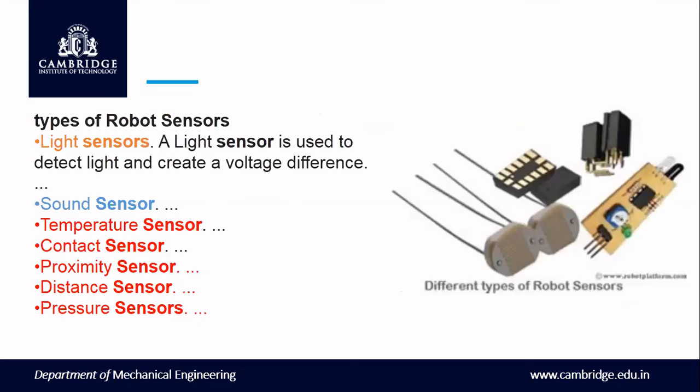Another thing is that the robot works on the principle of a number of parameters, but the robot should also sense. For that, robots have sensors. There are a number of sensors for robots: a light sensor, a sound sensor, a temperature sensor, a contact sensor, proximity, a distance sensor, a pressure sensor, and a tilt sensor. If you want to do tilting, we have to give a tilt sensor.